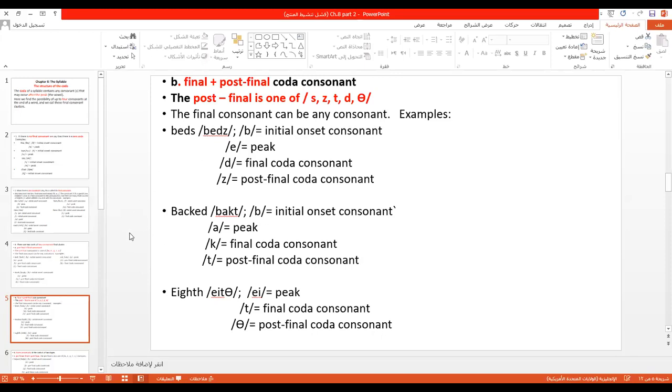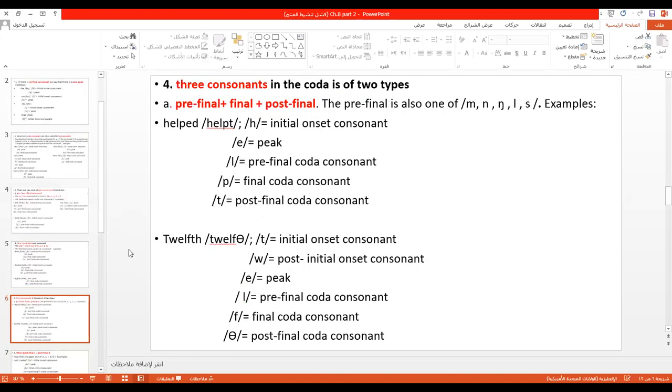Good, very good. So let's go to three consonants in the coda. If you remember, in the coda, four consonants may occur, the maximum number. So here, three consonants. If three consonants occur after the vowel, in the coda, it is also of two types, the same as two consonants: either pre-final plus final plus post-final. Pre-final, the first consonant; final, the second consonant; post-final, the third.